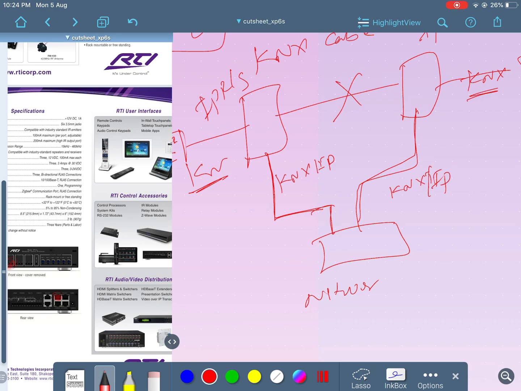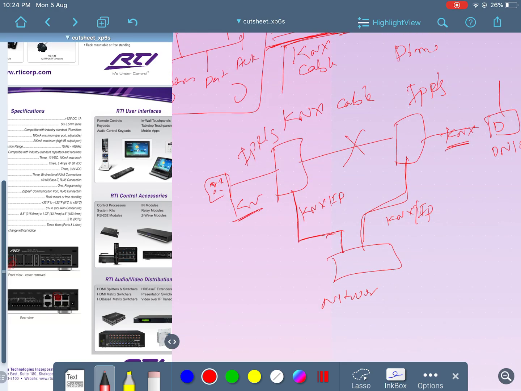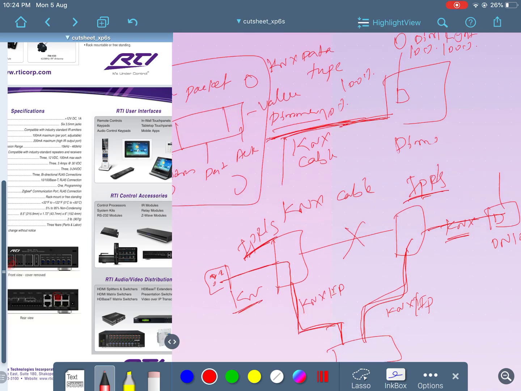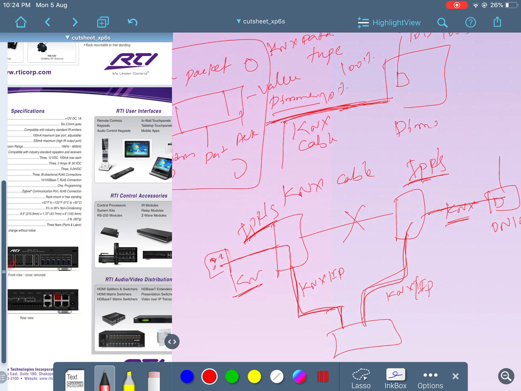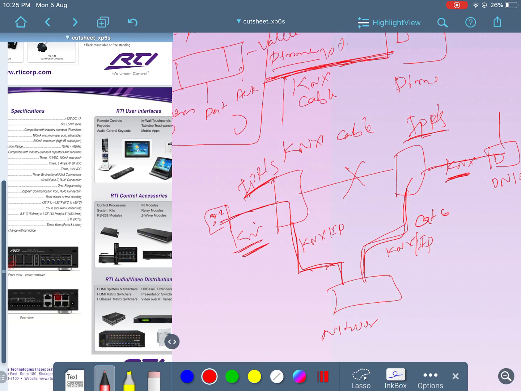Then this gets converted, you understand? So here the data comes from KNX to a network switch, and through the network switch it goes onward. For this you have to use a router, which will route the data. Here we have used the KNX cable, then the Cat6 cable, then again the KNX cable. Look, ultimately the same data packet that went here is going there, but the medium of communication is different. Here we use a KNX cable, here we use a Cat6 cable.